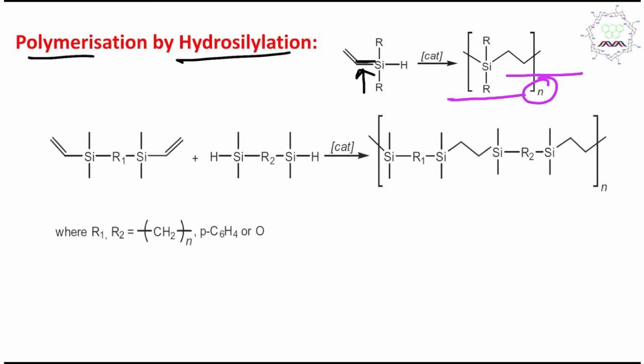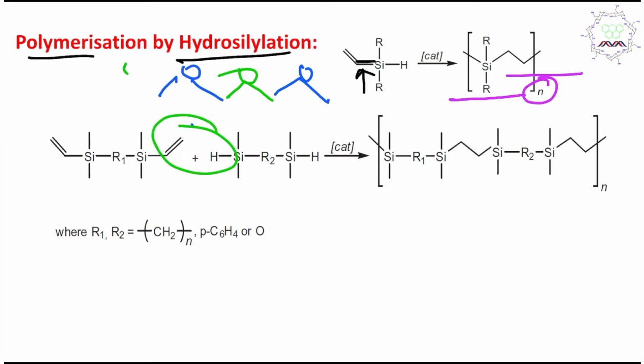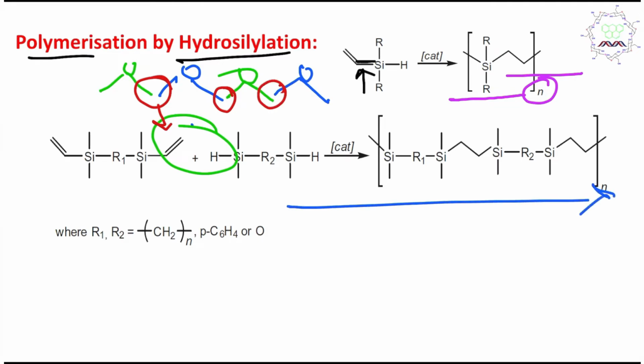So in the next example, you can see that both the alkene and the hydrogen are in different molecules, so they can combine together. You can consider that this is a boy having 2 hands, and this is a girl having 2 hands, this is another girl having 2 hands, this is another boy having 2 hands. So they are holding their hands by this hydrosilylation reaction, forming a chain, so this is also a chain type polymer.